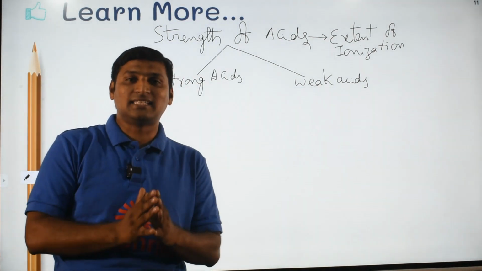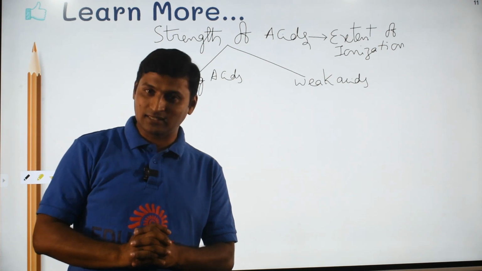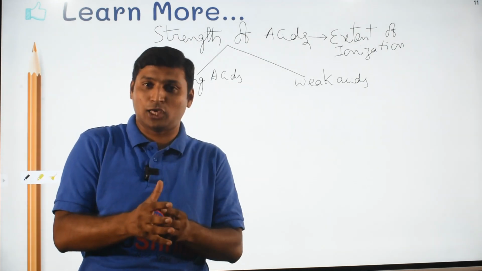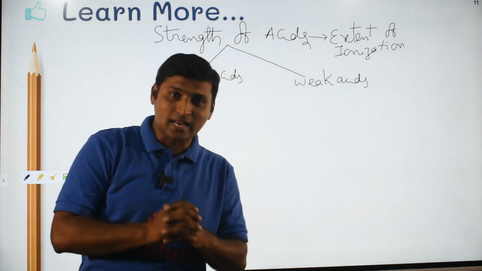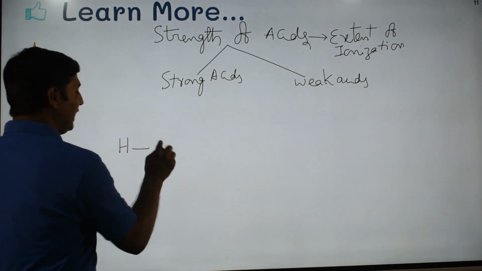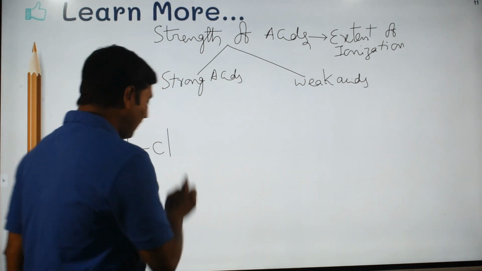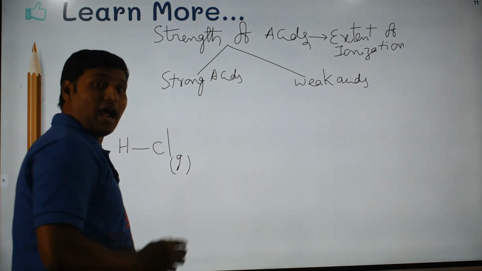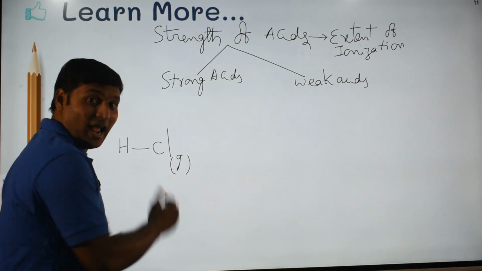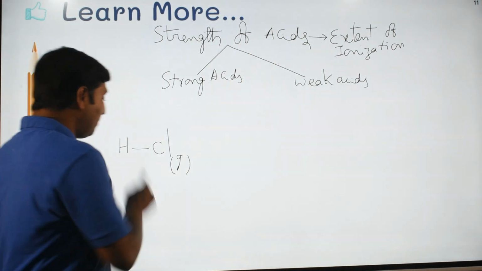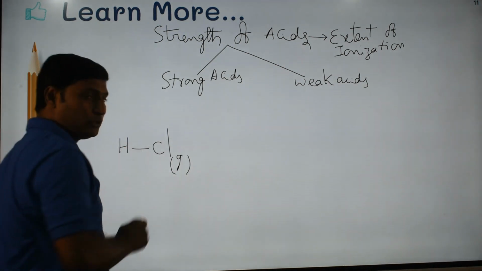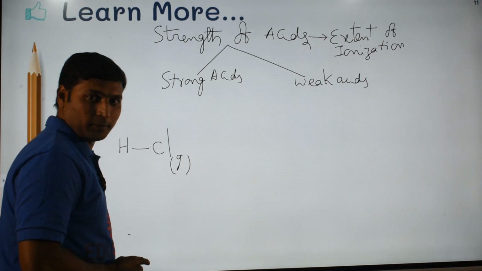Students, all the acids are covalent substances. That means between atoms, electron pairs are shared and hence those covalent molecules, those acid molecules, are formed. Let me take a classic example here, say hydrogen chloride. You know very well hydrogen chloride is a gas at room temperature, and the hydrogen chloride molecules are formed by sharing of a pair of electrons between hydrogen and chlorine. And why do you call it a covalent bond? Because this electron pair which is shared is mutually shared. That means one electron is contributed by hydrogen, the other electron is contributed by chlorine.